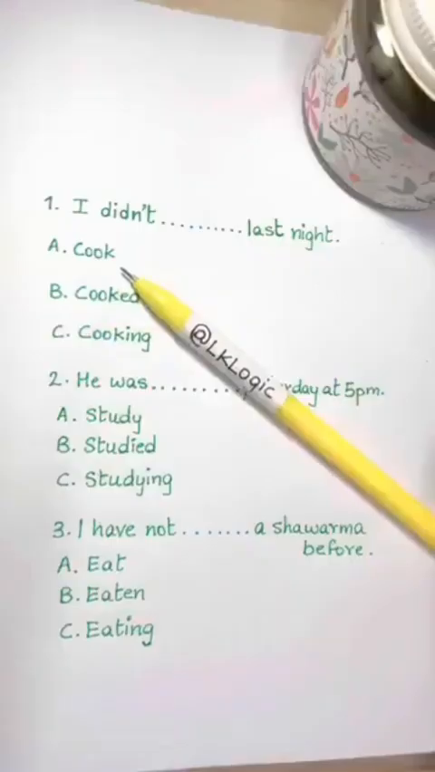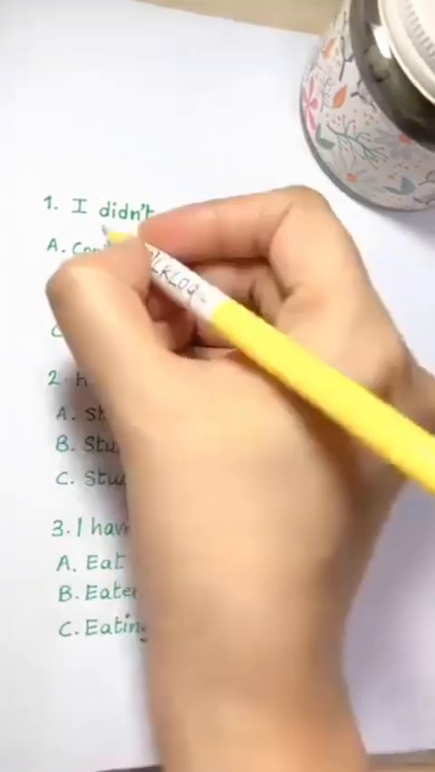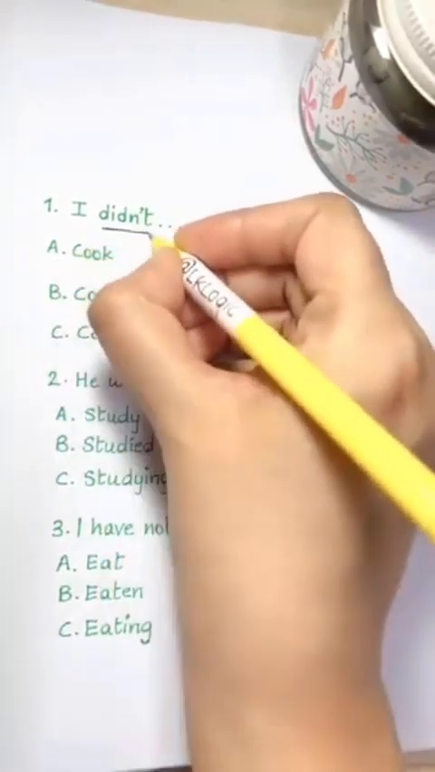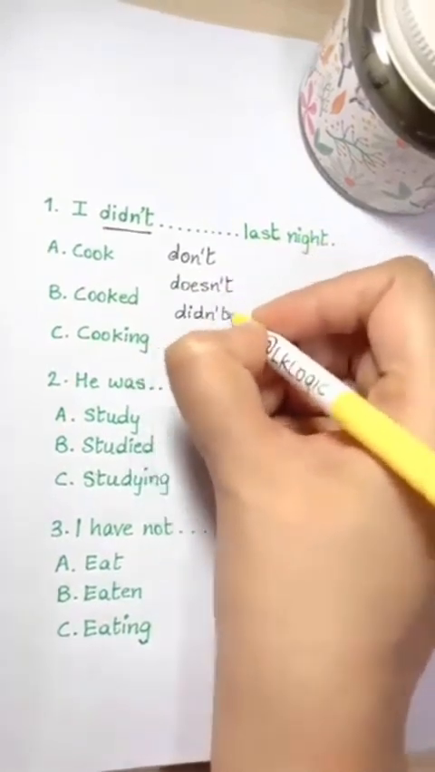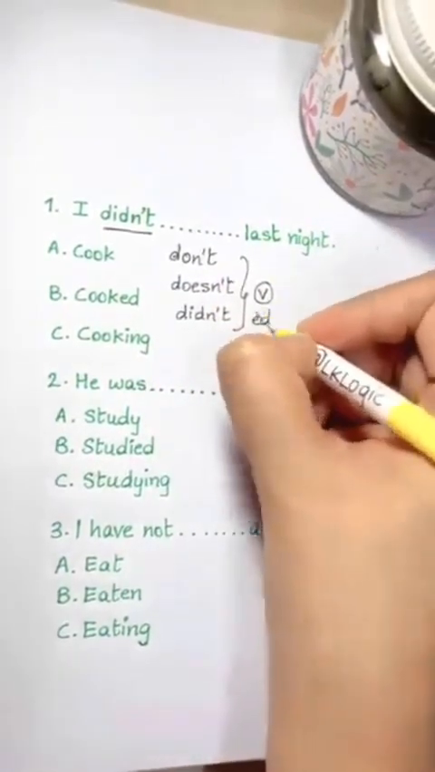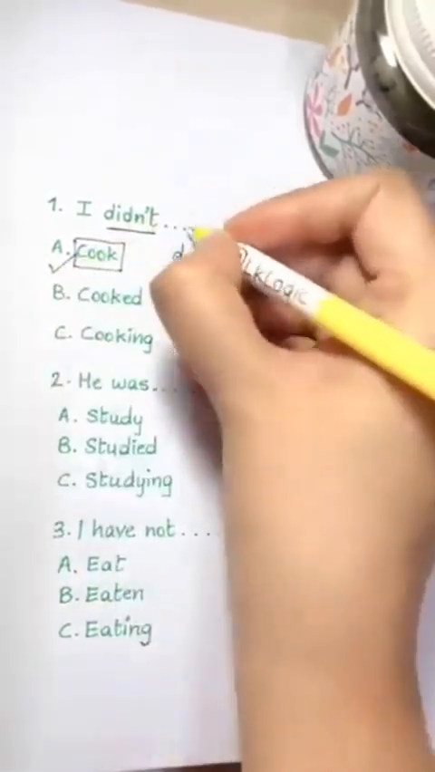So what's the answer? I didn't blank last night. Cook, cooked, cooking. Key in this question is the word didn't. Listen guys, after don't, doesn't, didn't, we choose the verb, original verb. No ed, no ing, no s, just a verb. So the answer is cook. I didn't cook last night.